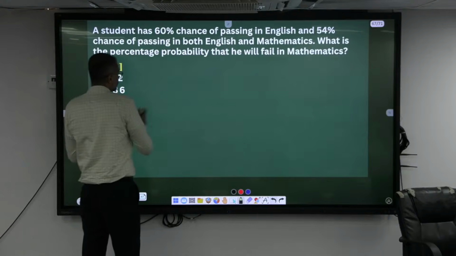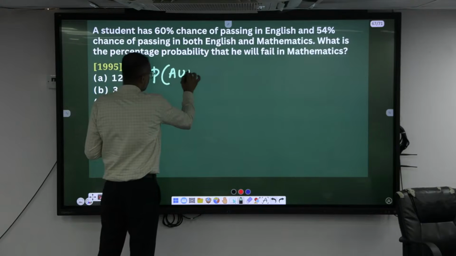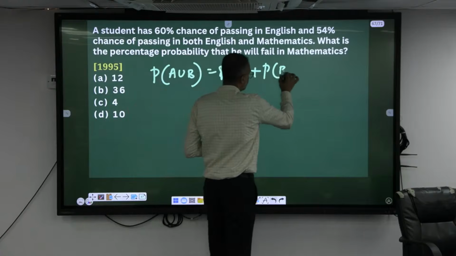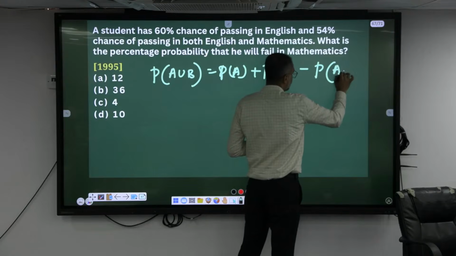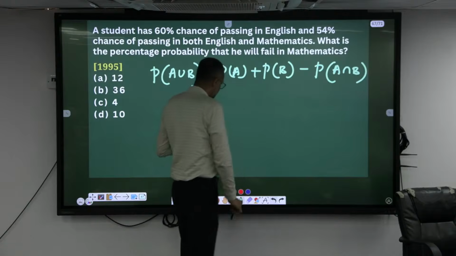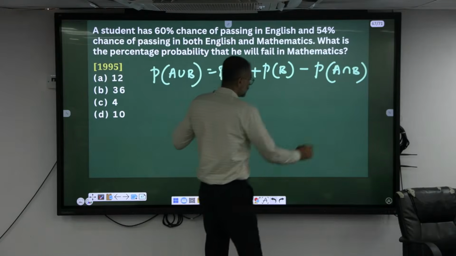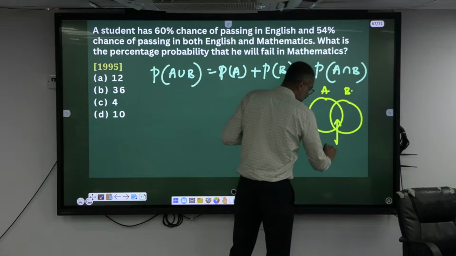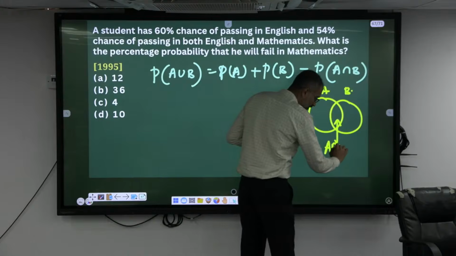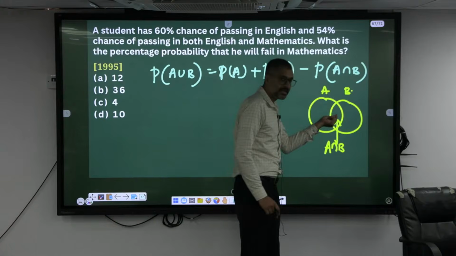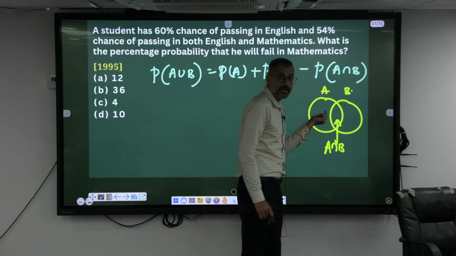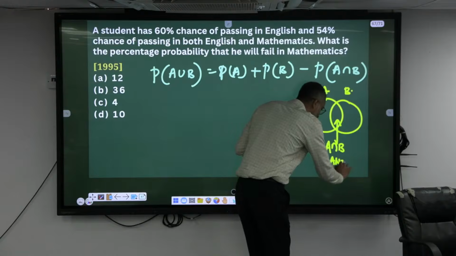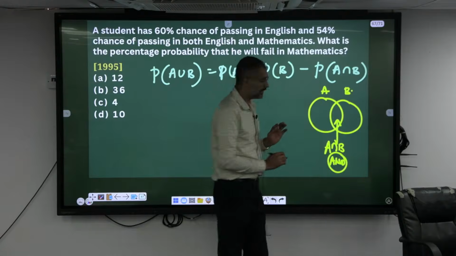Okay, look here now. The probability of A union B is always equal to probability of A plus probability of B minus probability of A intersection B. If this is A, this is B, this is called A intersection B, meaning these are the elements which are present in both A and B. Intersection means and.